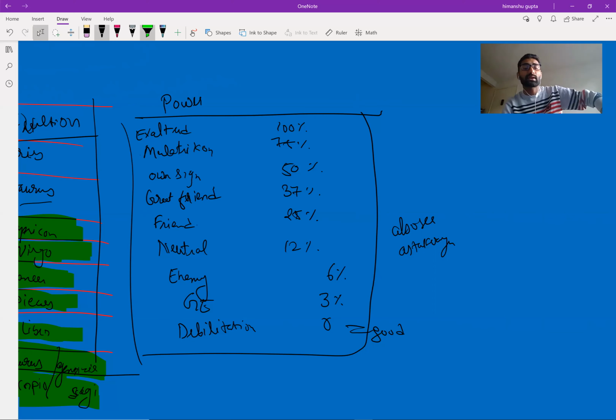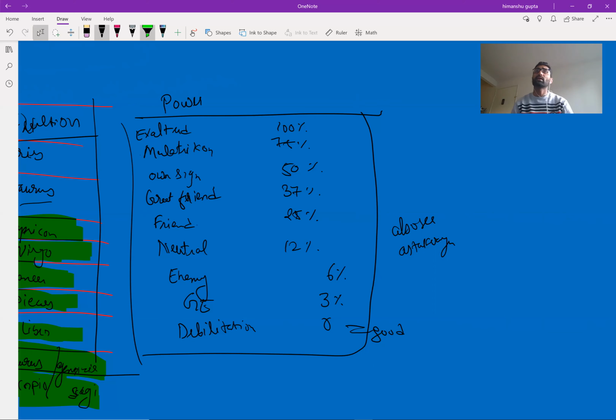In a neutral sign, it will show 12% results. In an enemy sign, about 6% good results, and the rest depends on the combination also. Some texts say 6% in an enemy sign, 3% in a greater enemy sign, and at the debilitation point 0%, which is really not good for any planet.